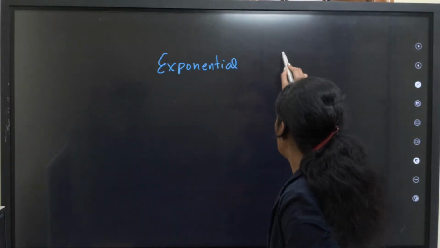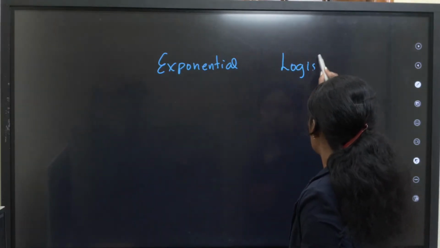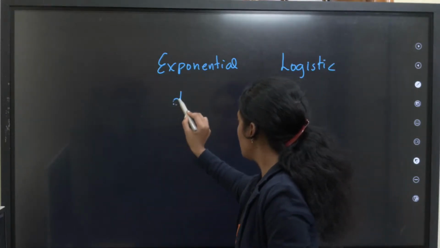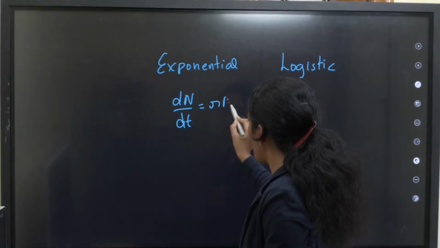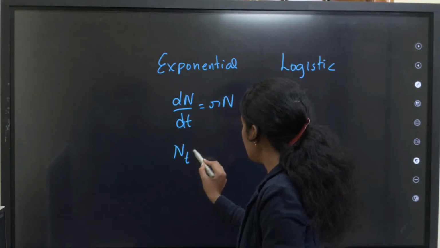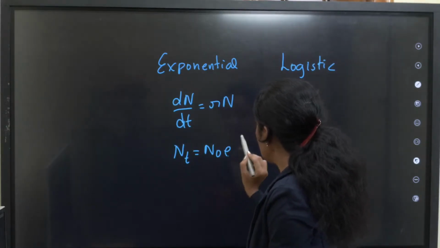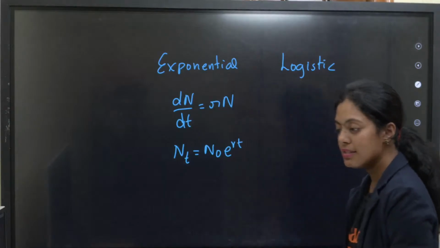Exponential and logistic, so there will be no confusion. You can have a notebook and write it down. dN/dt is equal to rN. Then Nt is equal to N naught e to the power rt. This is the equation.